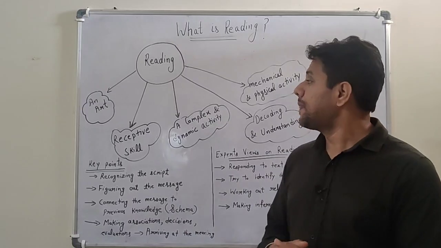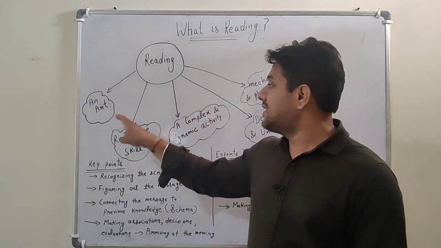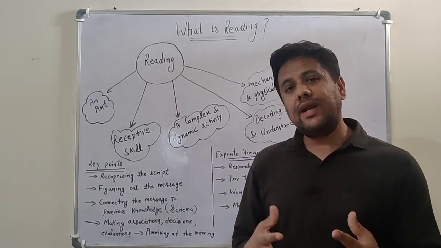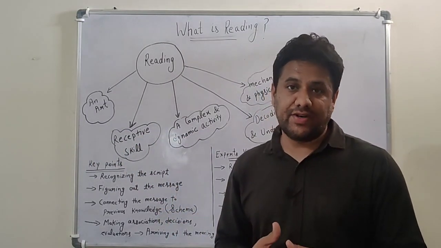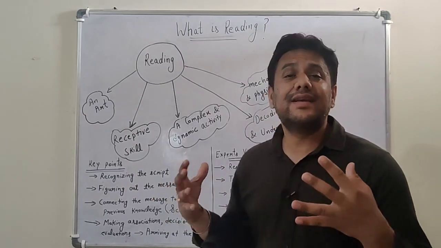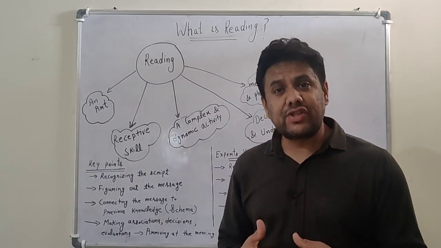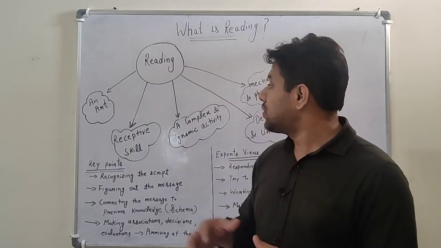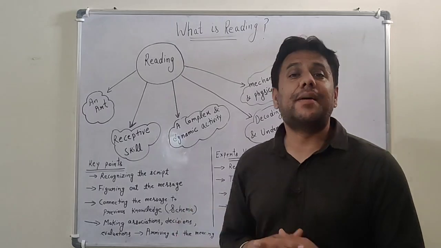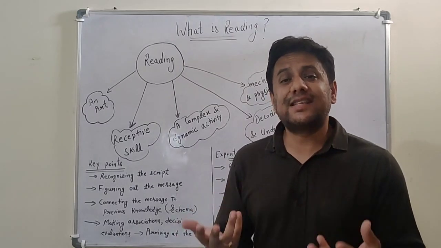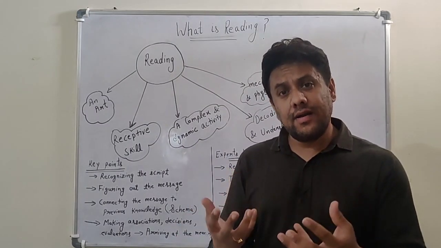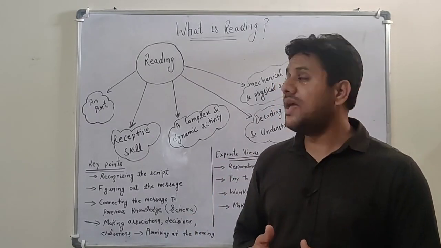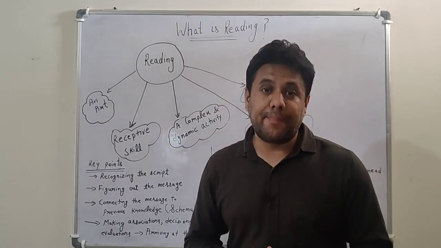What is reading? First of all, reading is an art. It is an art because whatever you read has been developed artistically by the writer. So reading is an art where the artistic process of the reader as well as the writer is involved. The second thing is reading is a receptive skill. What is receptive? A learner reads and gets information, receives information. That's why reading is called a receptive skill.